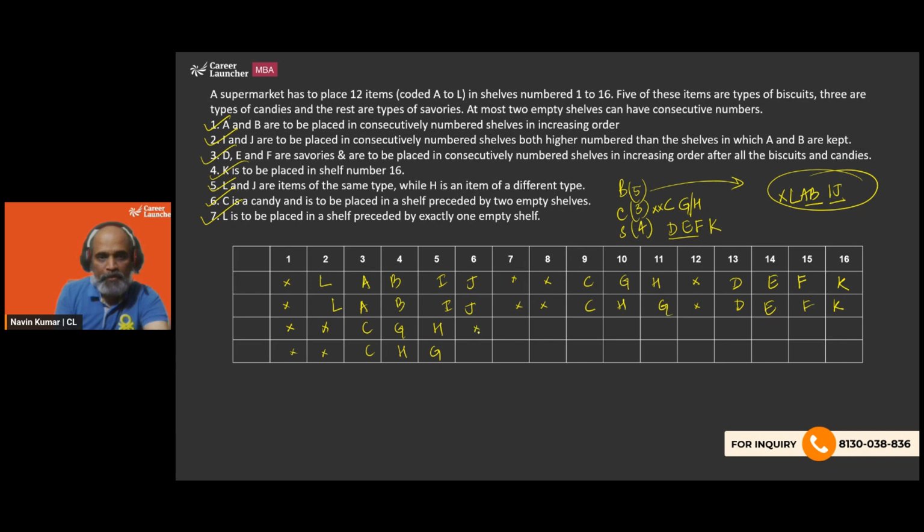Then we can have the blank, LABIJ, and then again a blank or an empty shelf. And we will have DEFK and DEFK.